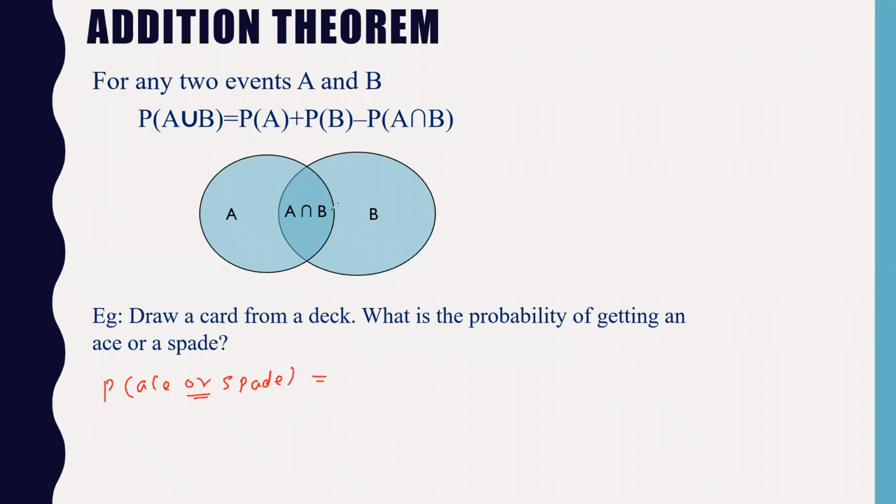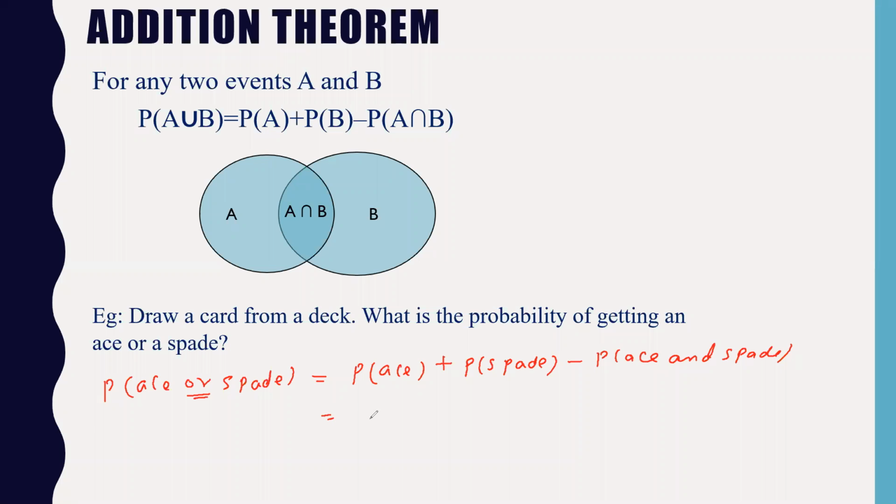So probability of ace or spade can be defined as probability of ace, which you have to find first, plus probability of spade, and then you have to subtract probability of ace and spade.